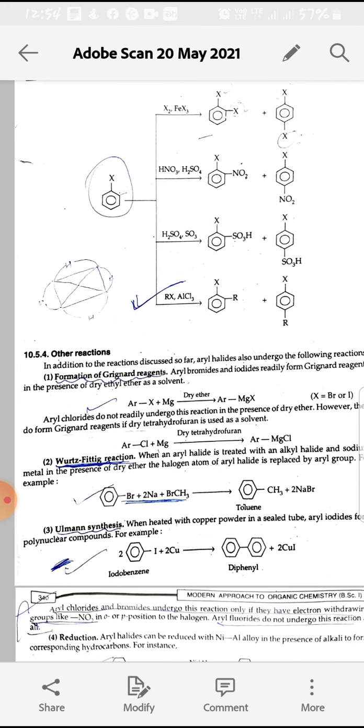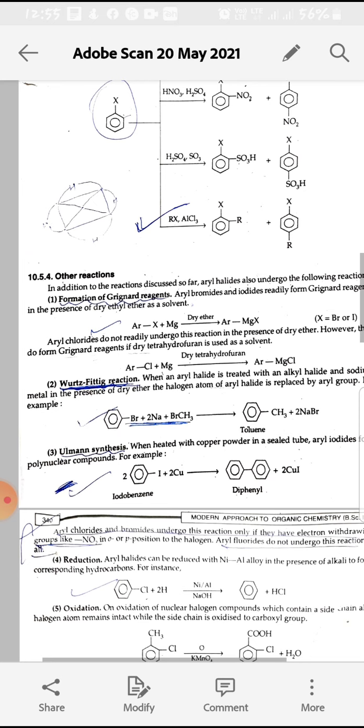Next are the other reactions. First is formation of Grignard reagent, that is very simple. We take aryl halide plus magnesium in presence of dry ether, and Mg is inserted between the aryl group and halogen, forming ArMgX, and this is only if X is Br or iodine. If we take aryl chlorides, then instead of dry ether, we add dry tetrahydrofuran, and there will be formation of ArMgCl. That is only in case of aryl chlorides.